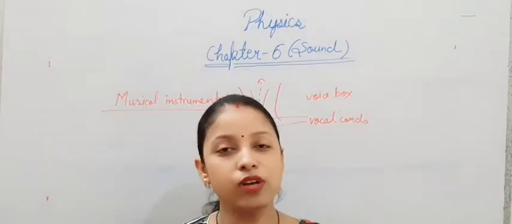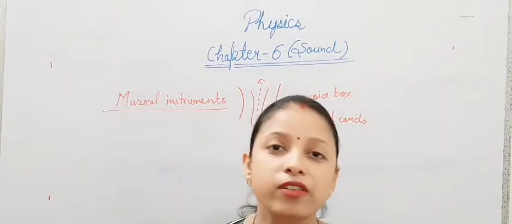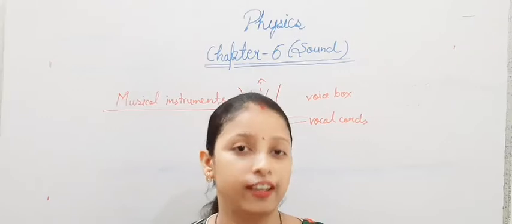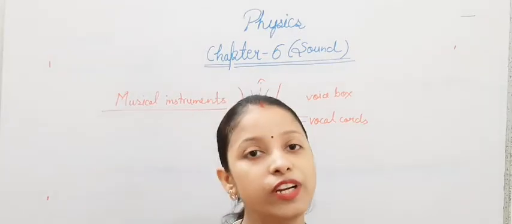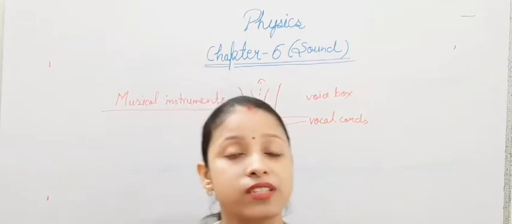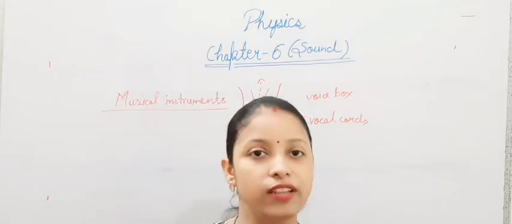So how many kinds of musical instruments do you have? First, instruments based on the vibration of air, like wind instruments; then stringed instruments, membrane instruments, and the last one is also based on air only.